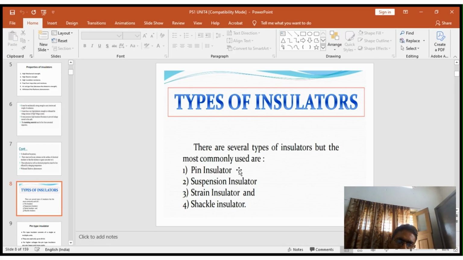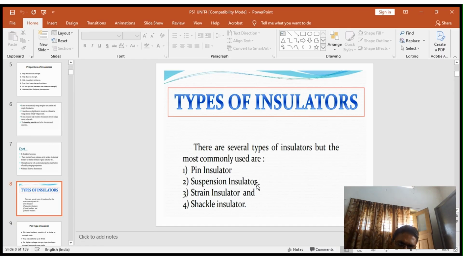The major types of insulators normally used are: one, the pin type insulator; the second, the suspension type insulator; the third, the strain insulator; and the fourth, the shackle insulator. The pin type insulator is used only up to 33 kV. Beyond 33 kV, the pin type insulator is so bulky and uneconomical.